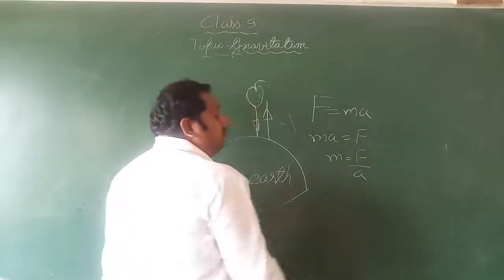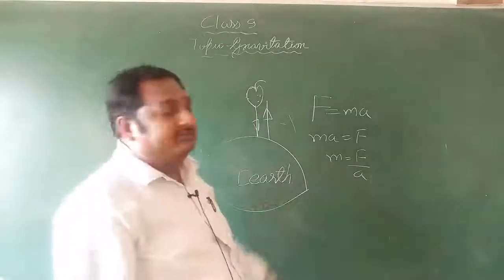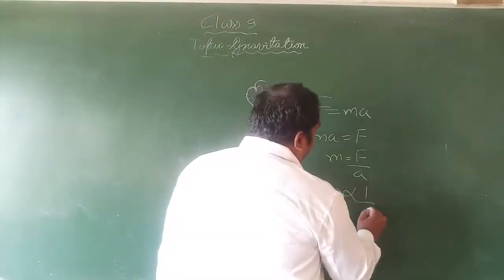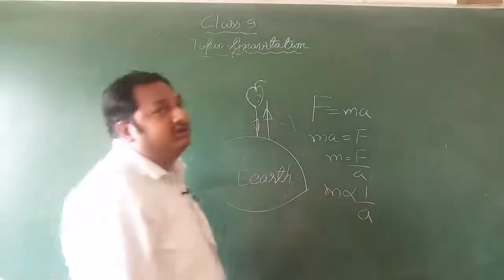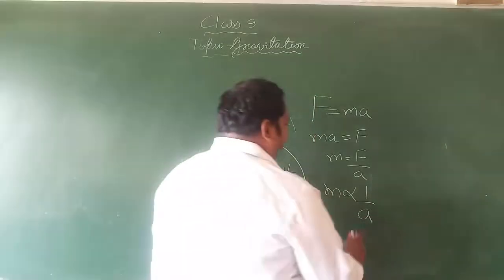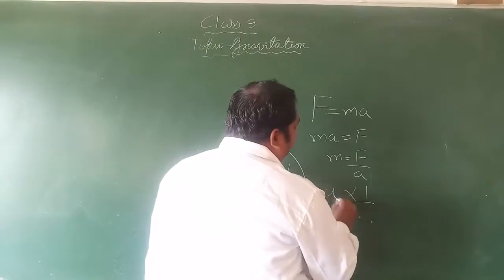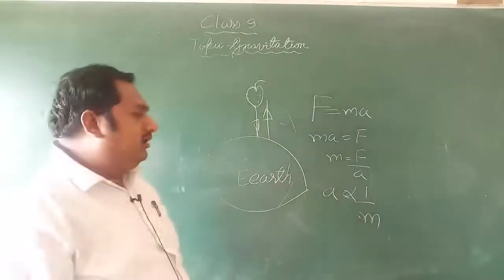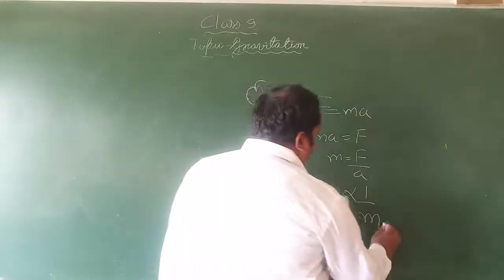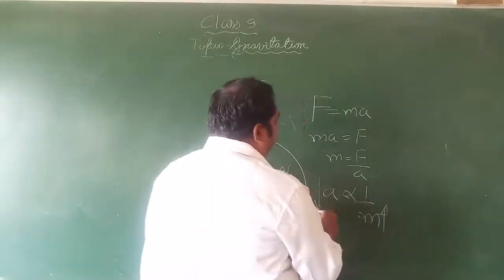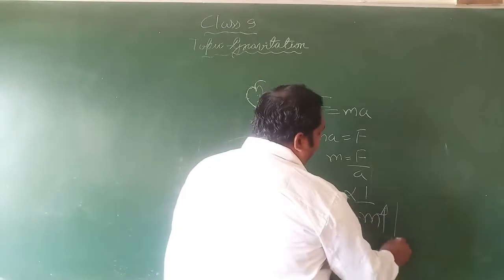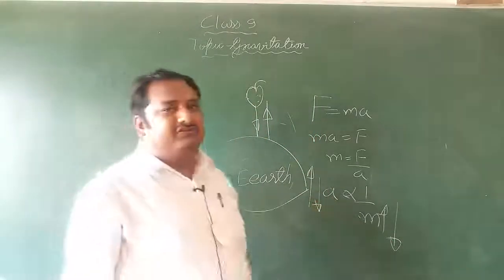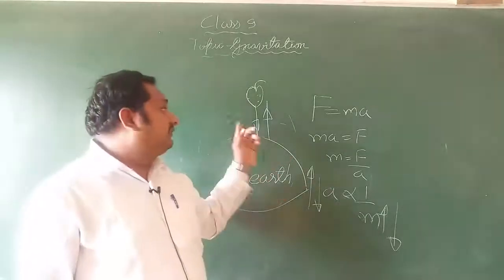Here we came to know a new thing, that acceleration of the object is inversely proportional to its mass. If you increase the mass, then surely acceleration will decrease, and if you decrease the mass, surely acceleration will increase. That reasoning is used in this type of question.